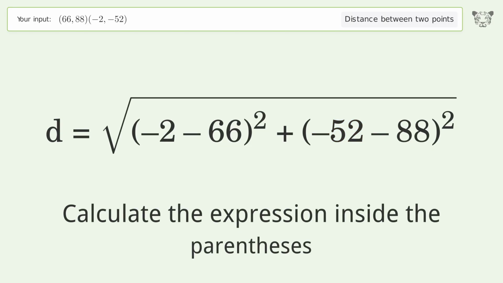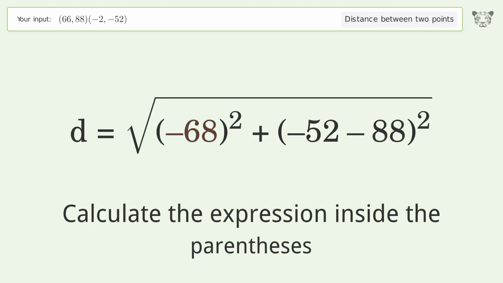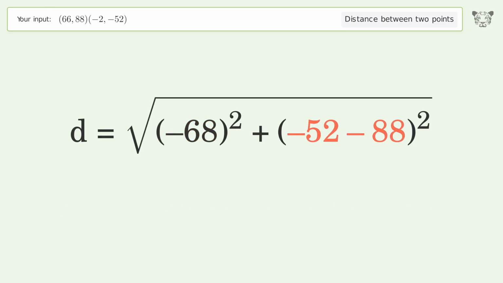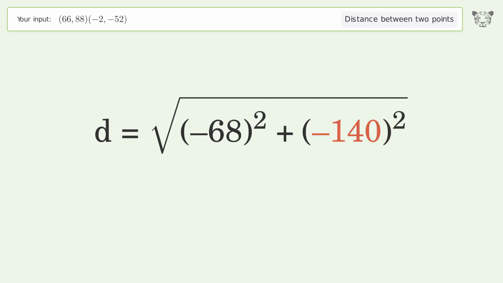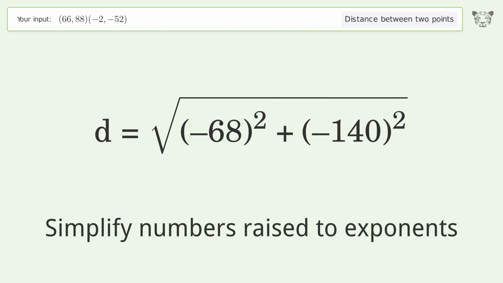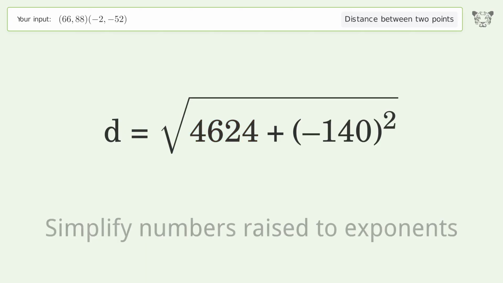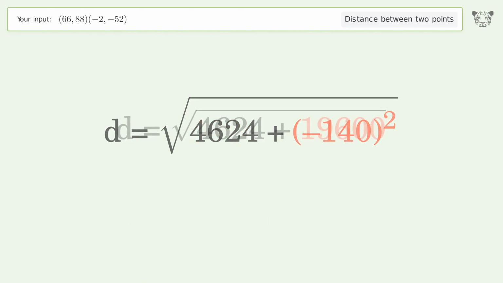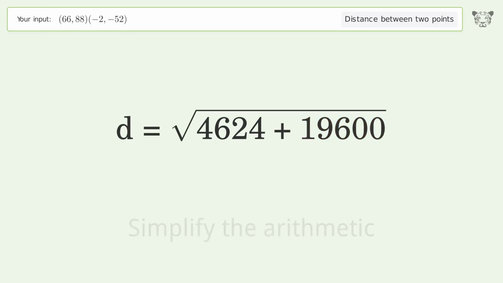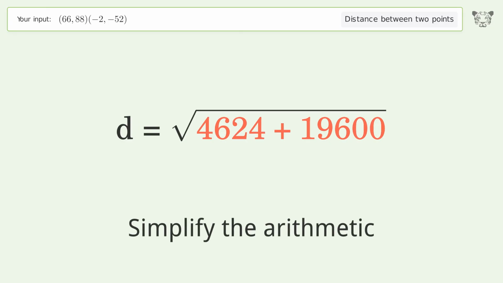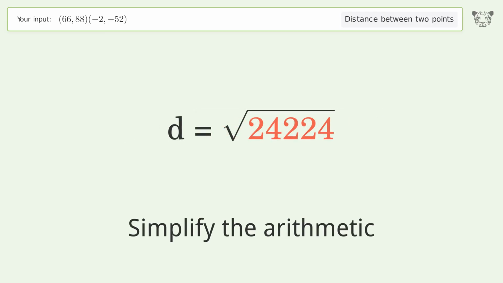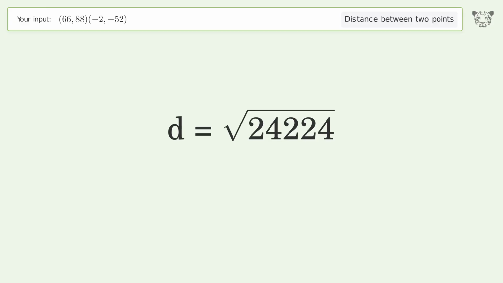Calculate the expression inside the parentheses. Simplify numbers raised to exponents. Simplify the arithmetic. And so the distance between the 2 points is the square root of 24,224, or 155.641.